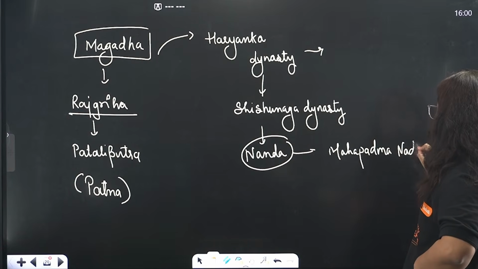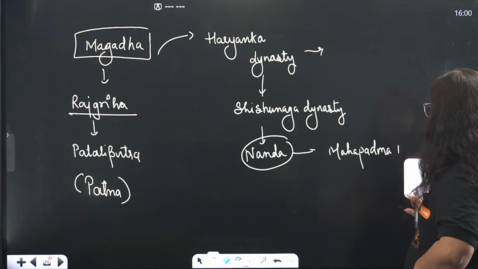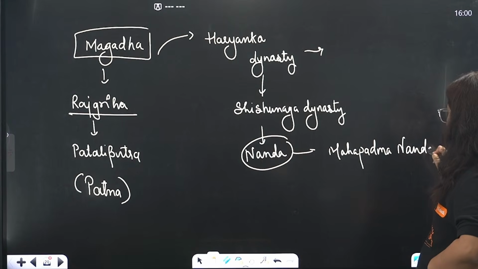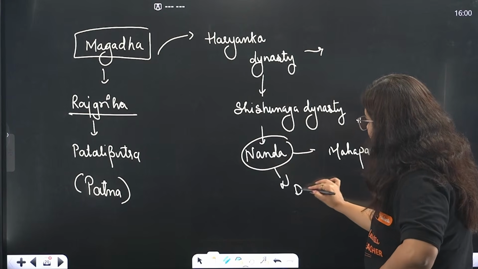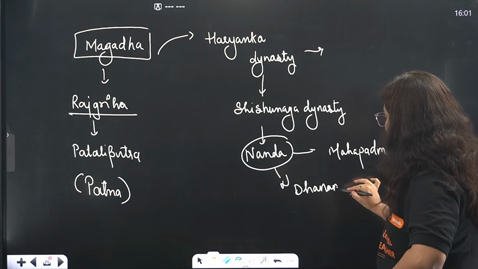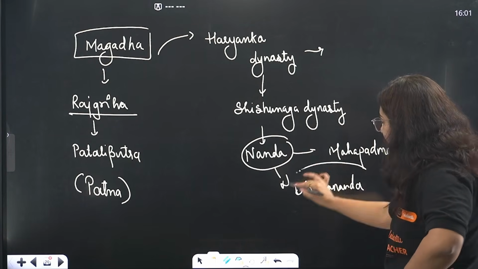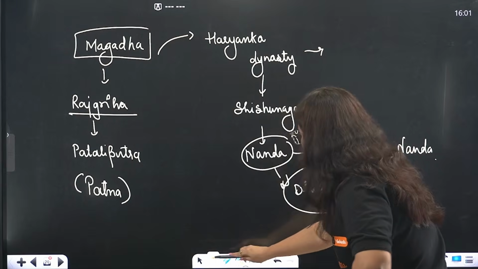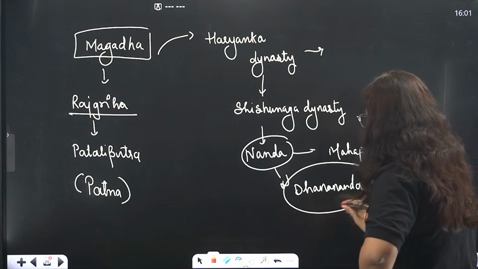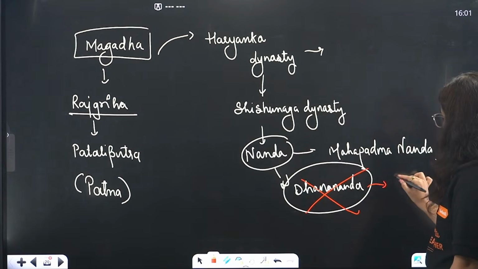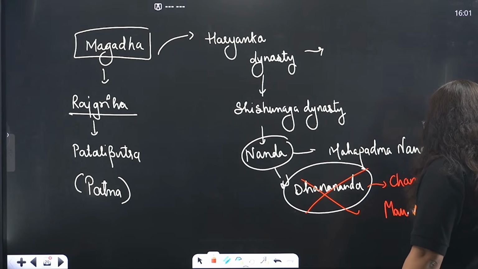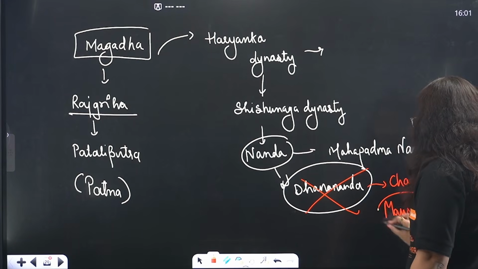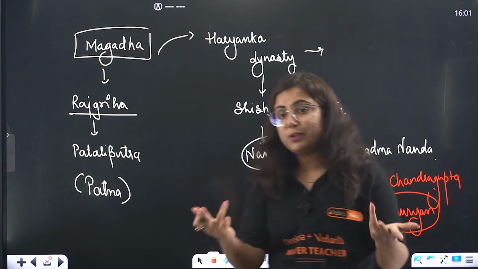Mahapadmananda. You know, this was the actual time when Alexander came to India. Alexander came to India, and the last ruler of the Nanda dynasty was Dhanananda. Who was he? Dhanananda. Beta, this ruler Dhanananda was defeated by Chandragupta Maurya, and this is how the great Mauryan dynasty came into the picture. Now is the picture clear to you?